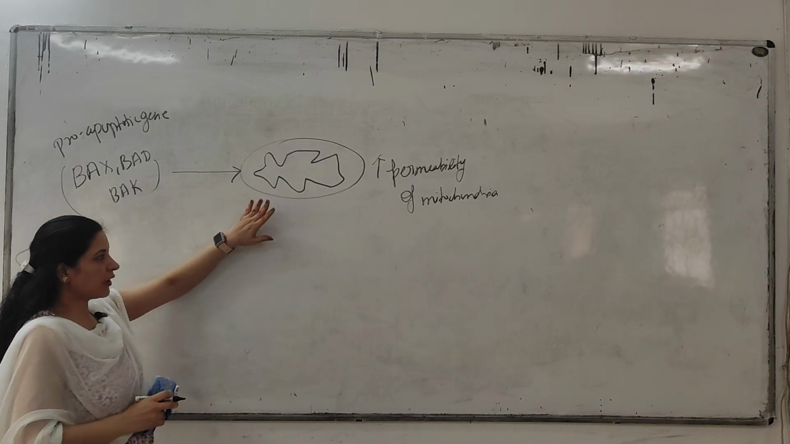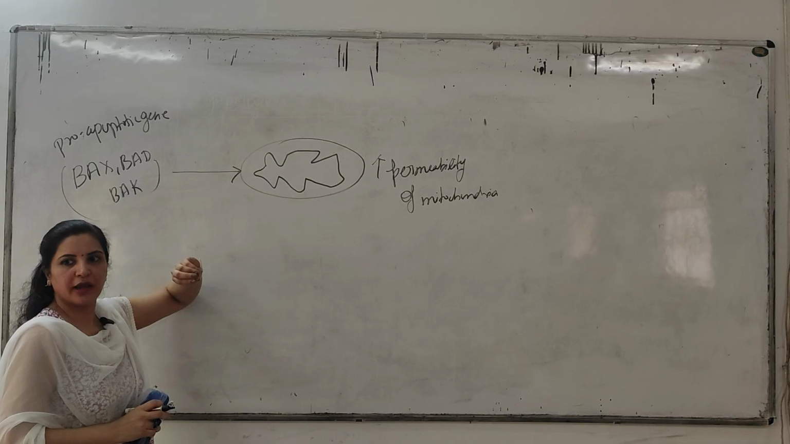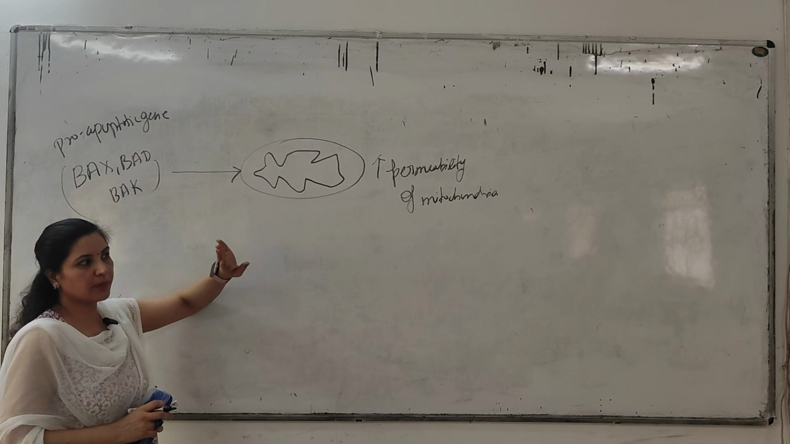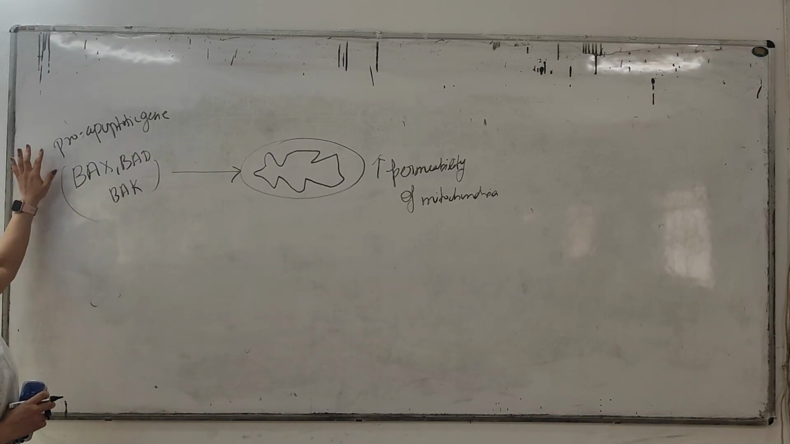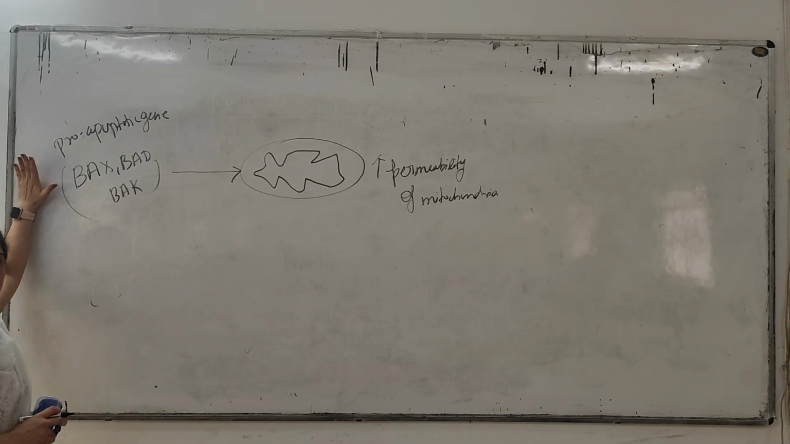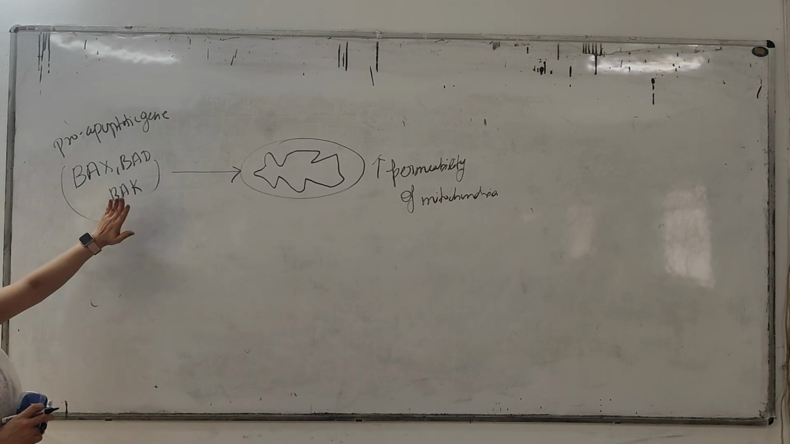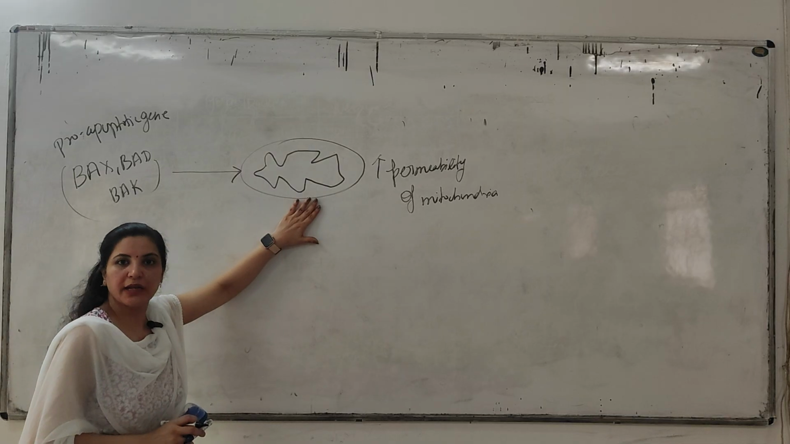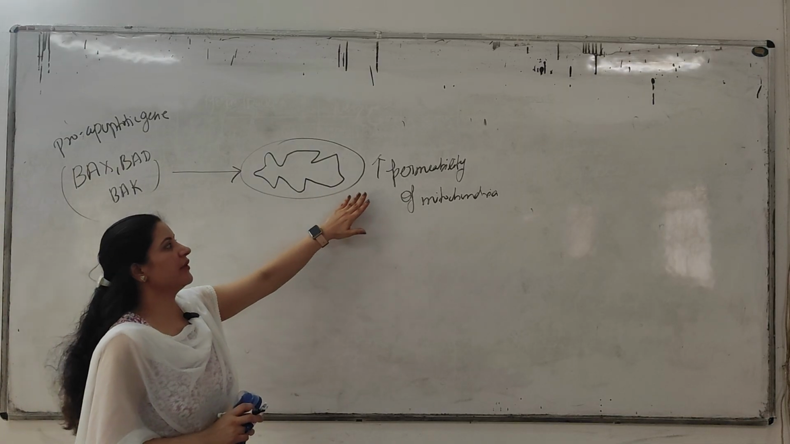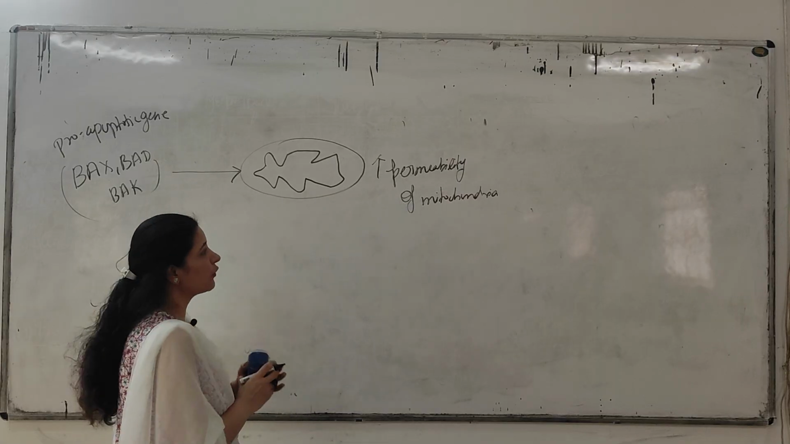Okay. What happened? Suppose a cell is damaged, having DNA damage, and that damaged DNA is not repaired, then that cell has to undergo the process of apoptosis. What will that cell do? That cell will accumulate and start stimulating these pro-apoptotic genes, like your BAX, BAD, BAK, etc. Okay. Then what is the function of these genes? These genes will stimulate the mitochondria, and these genes will increase the permeability of the mitochondria. Okay. So what will happen?